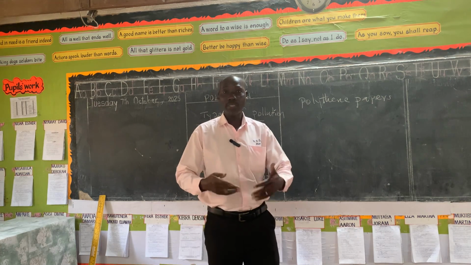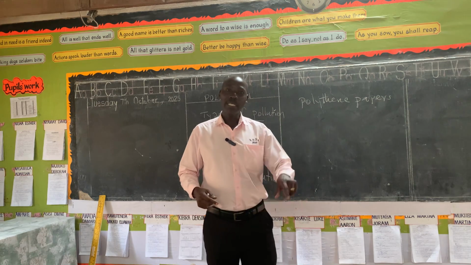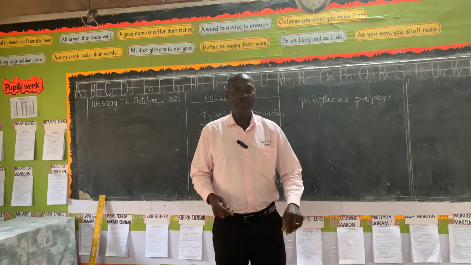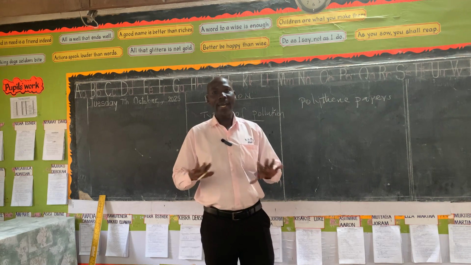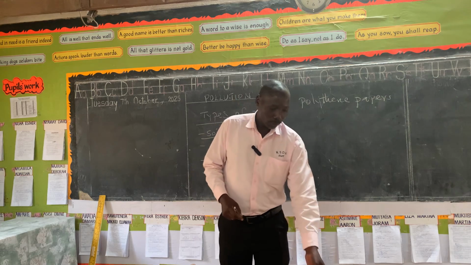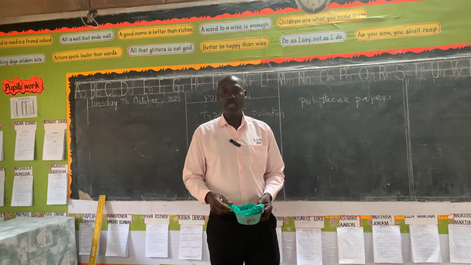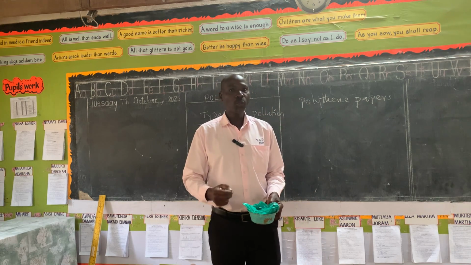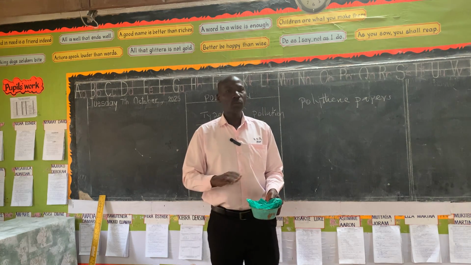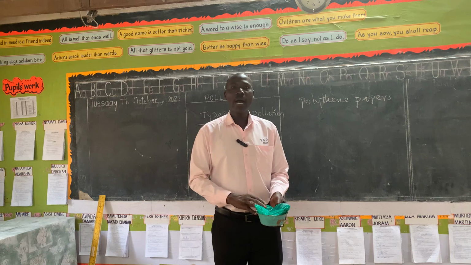The soil cannot now support plant growth because it lacks some of the components, or this polythene paper is affecting the components in the soil. So when they die, the soil will not be as fertile as it was. So such materials are not good in the soil. We are supposed to look for ways how we can discard them, how we can throw them away. It's not good to just leave them in the compound.